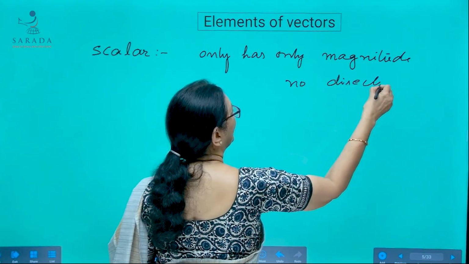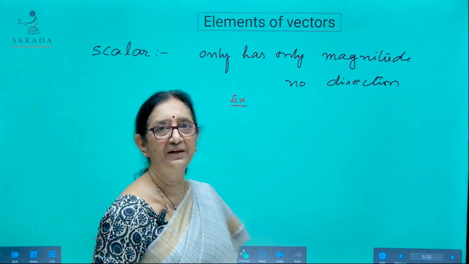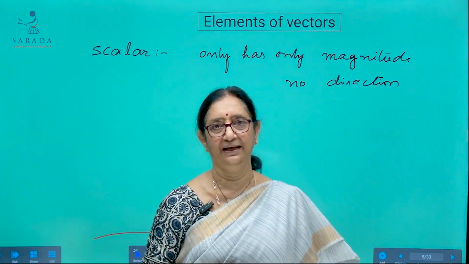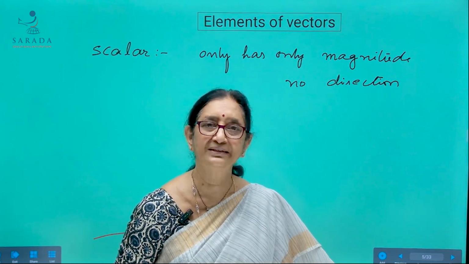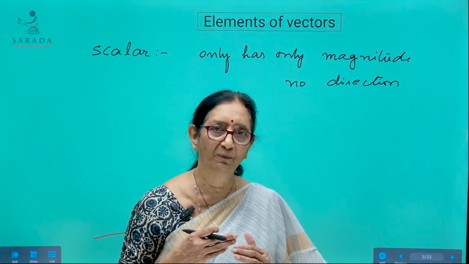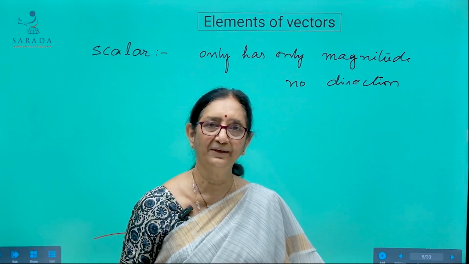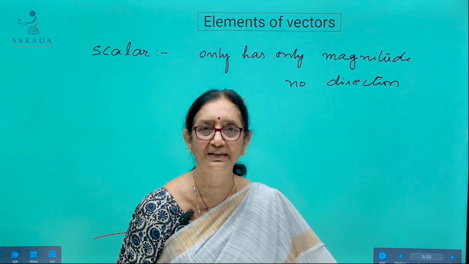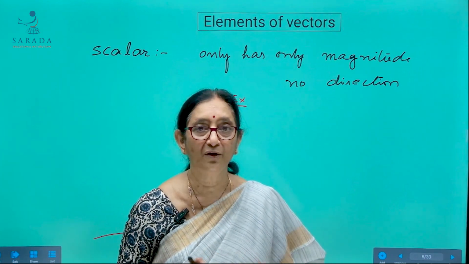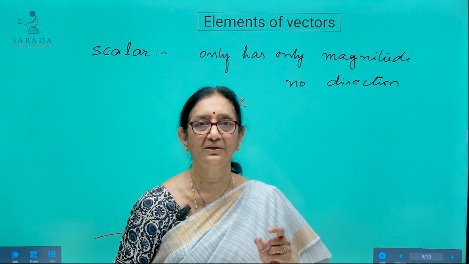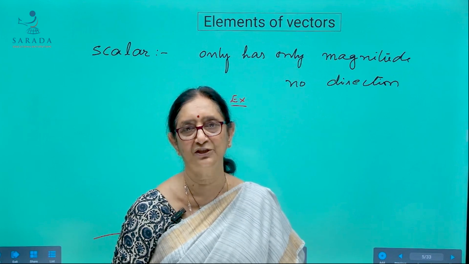If you look at examples of scalar quantities, distance is a scalar, speed is a scalar. Suppose you go from Vijayawada to Hyderabad, it is around 300 kilometers. It is irrelevant whether you go from Vijayawada to Hyderabad or Hyderabad to Vijayawada, the distance between the two places is around 300 kilometers. That means we are just talking about the magnitude, we are not at all worried about the direction. So a scalar is that kind of physical quantity which has only magnitude but no direction.